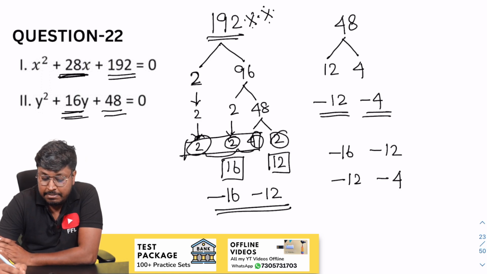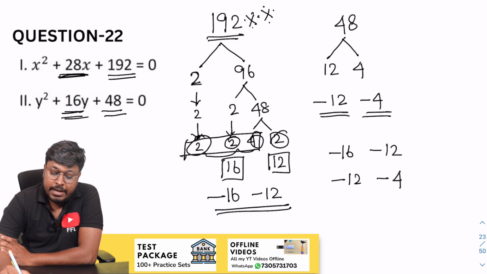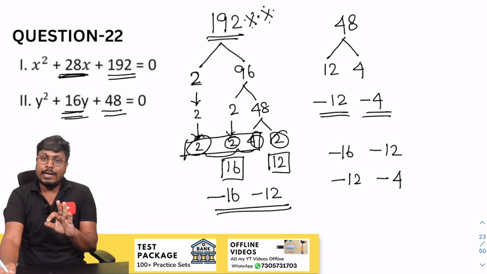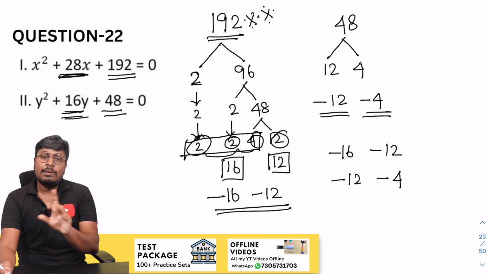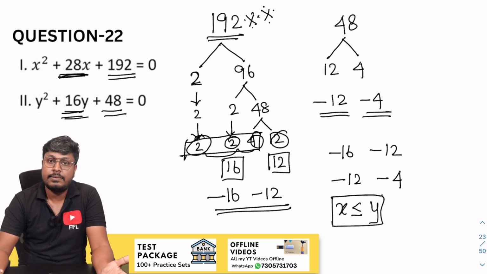So now the comparison part. 16 and 12, y is greater than. 16 and minus 4, y is greater than. Minus 12 and minus 12, equal to. Minus 12 and minus 4, y is greater than. So for 3 values y is greater than, and for one comparison both are equal to. So the answer will be x less than or equal to y, or y greater than or equal to x.